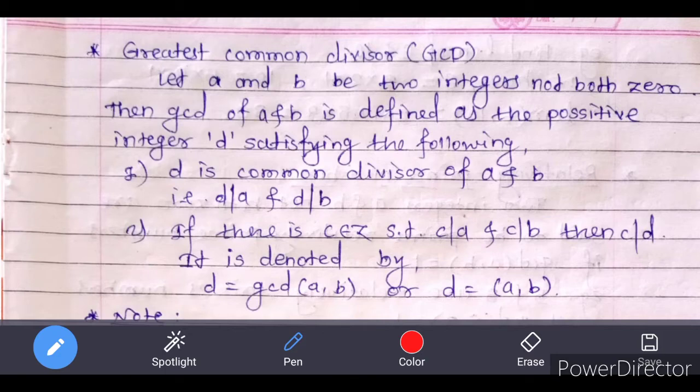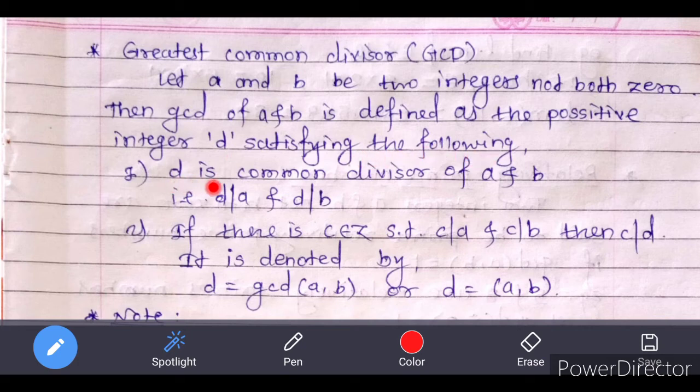Next concept, that is greatest common divisor, that is GCD. Let us see the definition. Let a and b be two integers not both 0. That is, at least one of them should be non-zero. Then GCD of a and b is defined as the positive integer d satisfying the following.